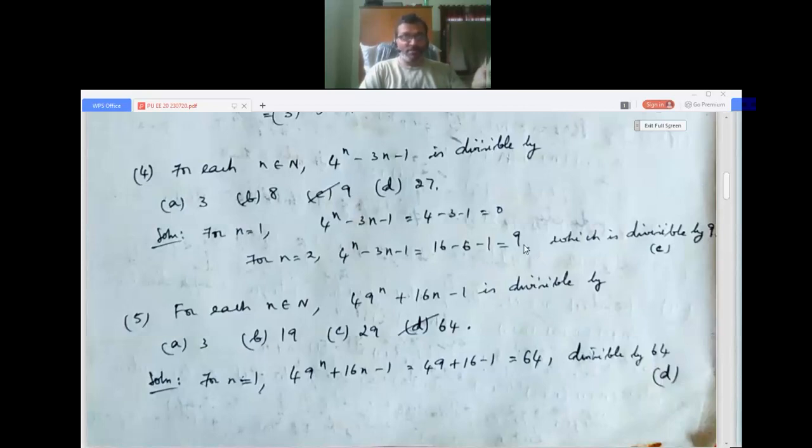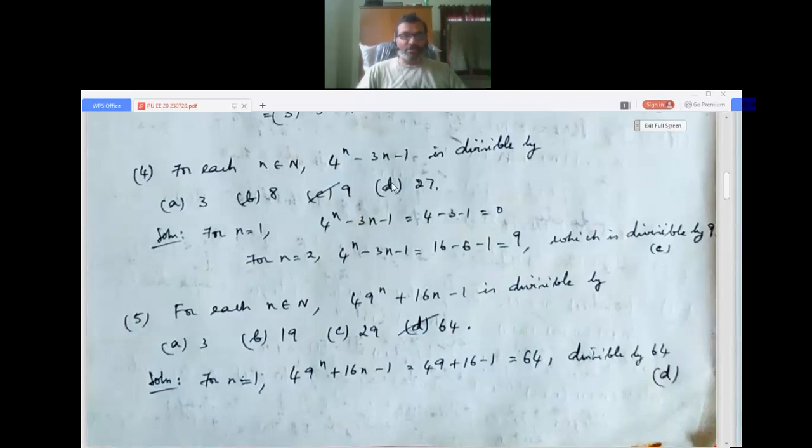Clearly, it is also divisible by 3, but we take the bigger number, which is divisible by 9. That is option C. I hope it is clear. I hope this question is also clear.